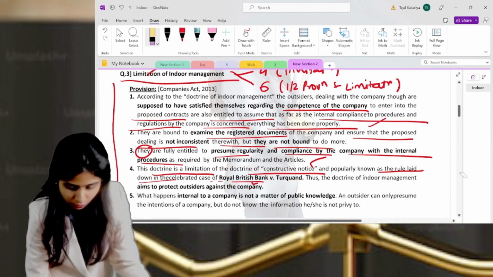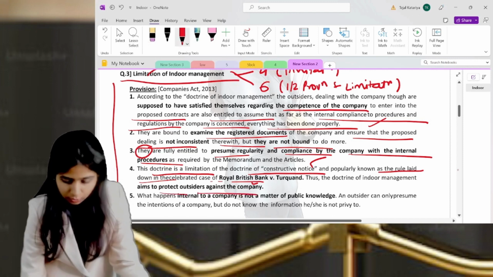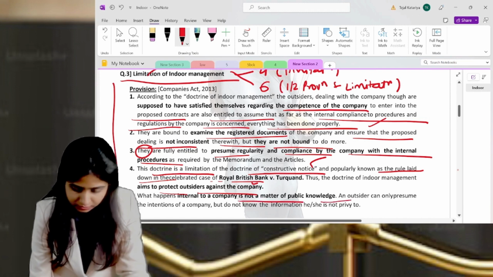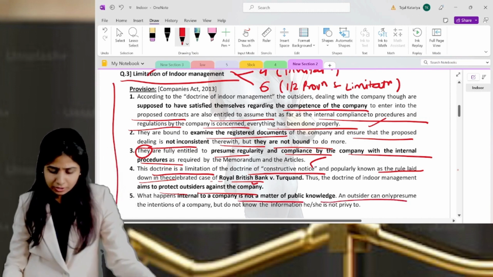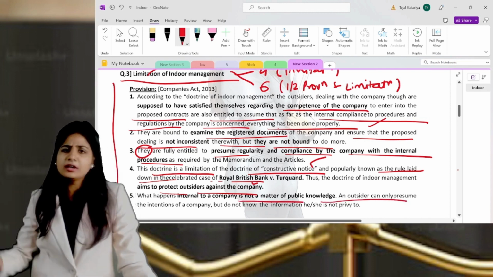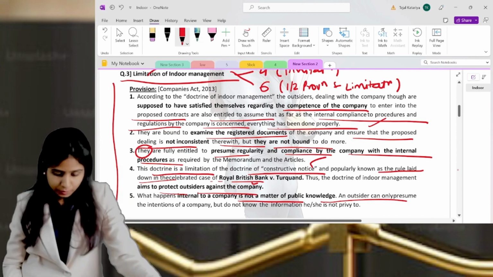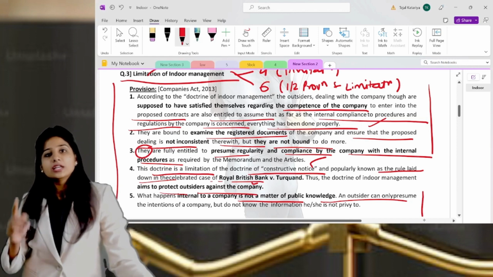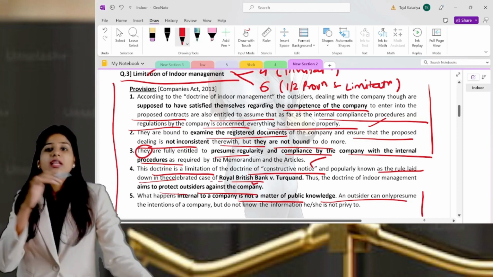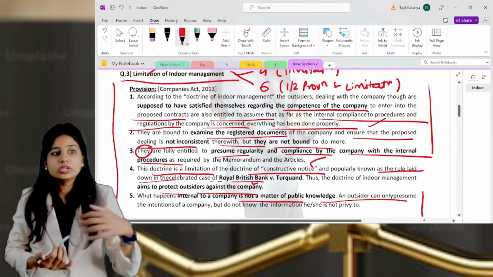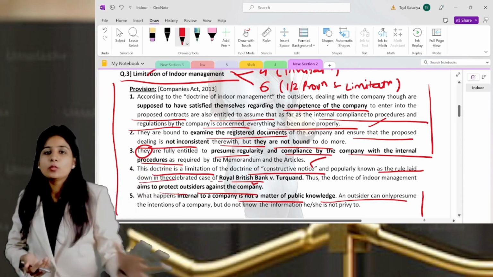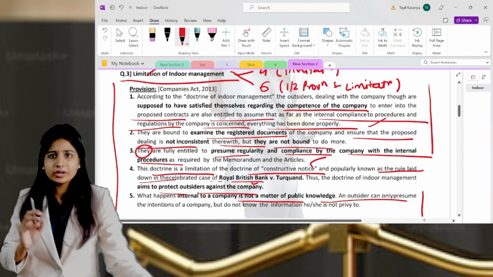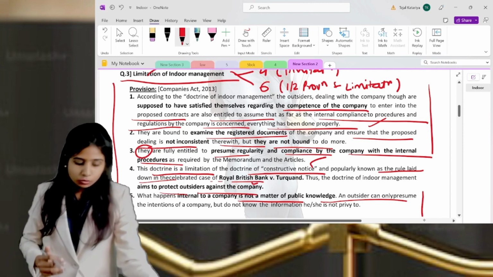This was the case law which aims to protect the outsiders against the company. What happens in the internal company is not a matter of public knowledge. It is presumed that it is already done properly. So basically, these two or three lines repeat again and again, focusing only on one point: outsiders are only responsible to inspect the public documents. They are not responsible for internal management or internal process. So this is how we should write.